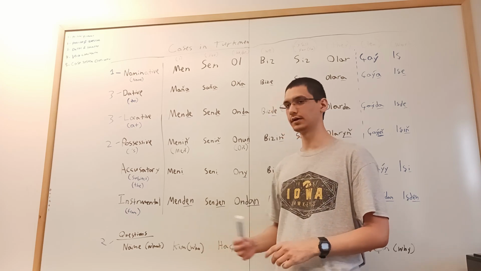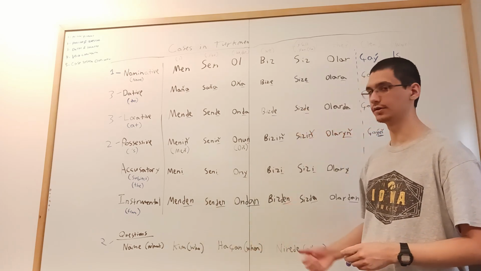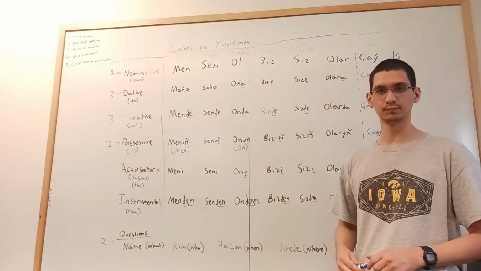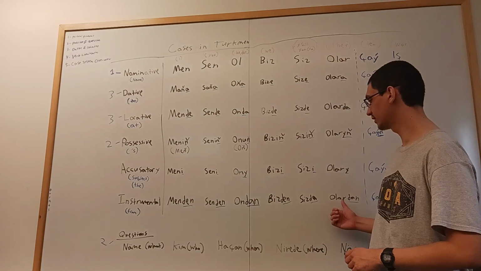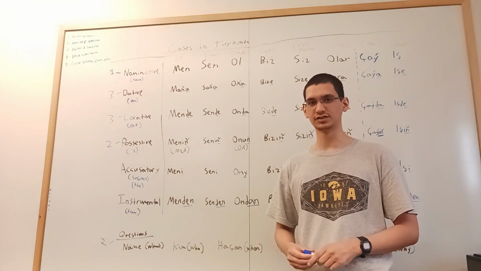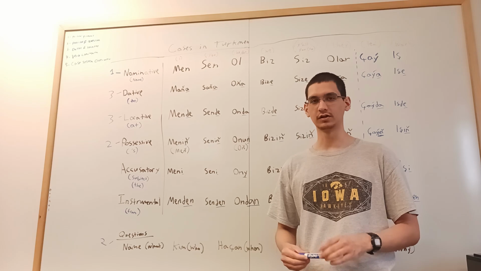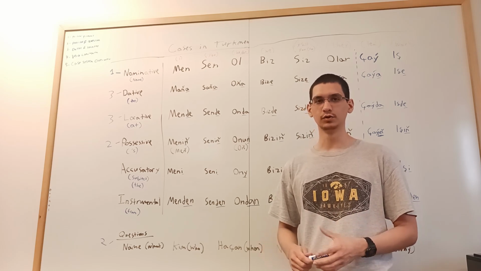Çay ondan geldi. From him. Çay sizden geldi. You guys gave us the tea. The tea came from you. Çay onlardan geldi. Let's say you're really busy and somebody gave you a lot of work and you don't want to do that work. And you ask the question, who did this work come from?